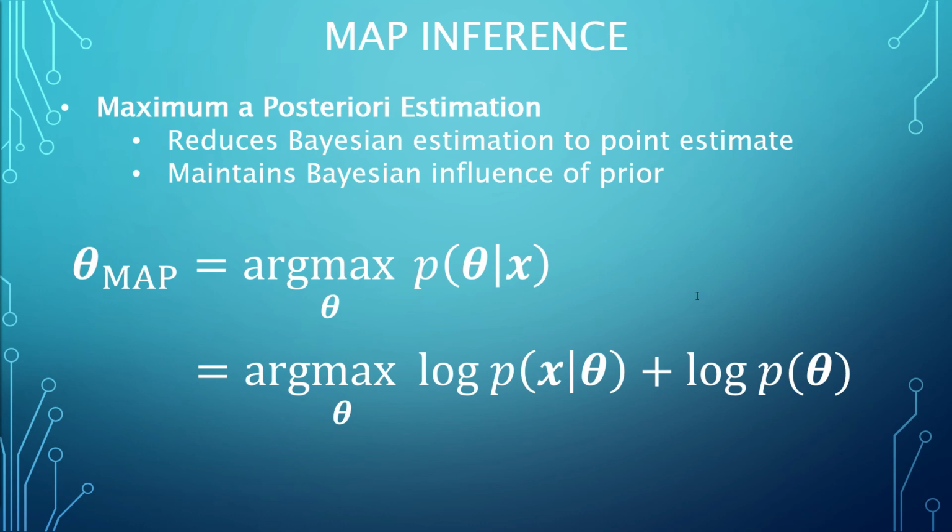The equation reads that we want to select the parameters theta that maximizes the probability of the parameters being theta, given the data sample set x. On the right is the standard log likelihood and the prior distribution. As has been seen before, taking the logarithm prevents the risk of arithmetic underflow.